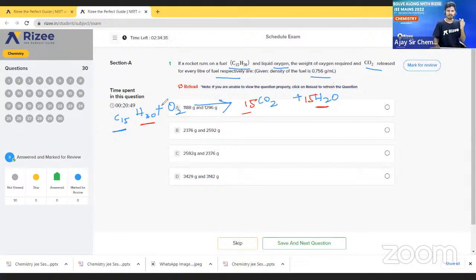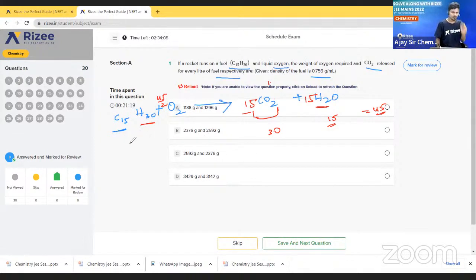Then we have to balance oxygen. In the product, 15 into 2 means 30 oxygens are there in CO2, and in H2O 15 oxygens are there. That means a total of 45 oxygens. So in the equation we have to put 45 by 2 for O2. Are you getting my point? 45 by 2.